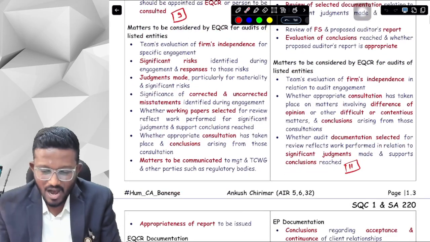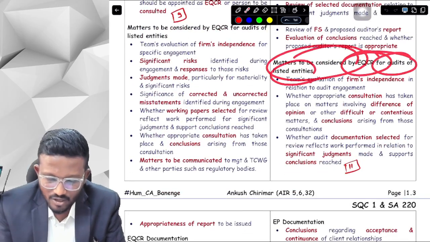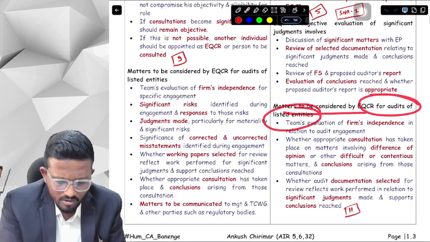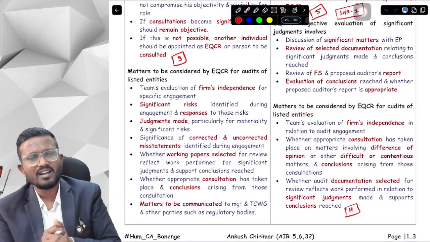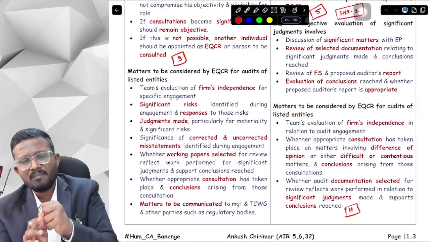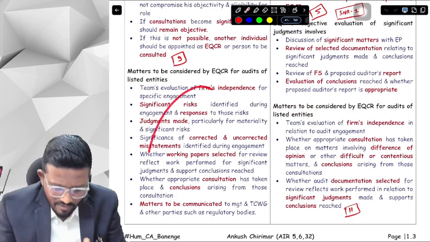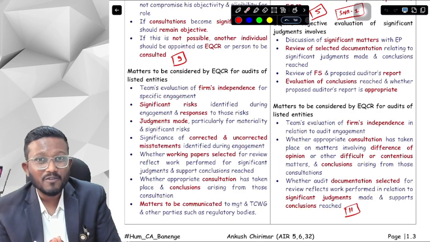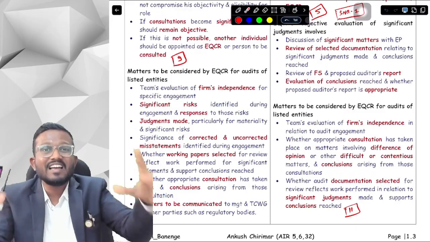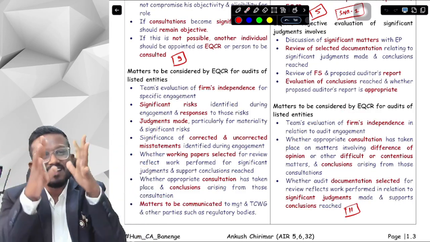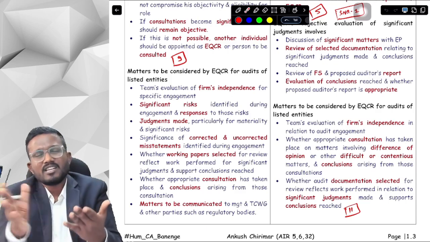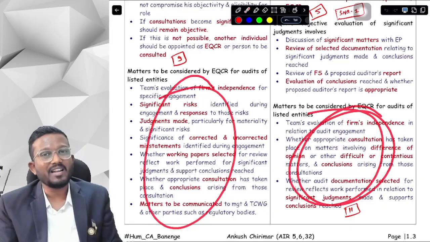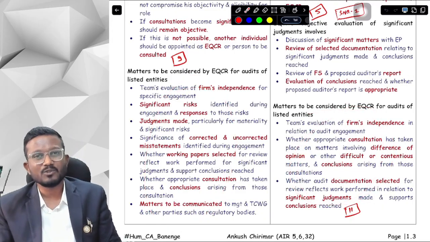Okay, yes sir. Now there are some matters to be considered by EQCR in case of listed entities. Here are also the matters considered by EQCR in case of listed entity. In the exam, which matter will we write? I told you, when you have confusion between two of the answers, you should mention both of the answers. So here we will do the same thing. If I ask you what are the matters to be considered by EQCR in case of listed entities, you will write all these points and you will write these points as well. Based on the correct answer, you will get all the marks. So don't worry about it.